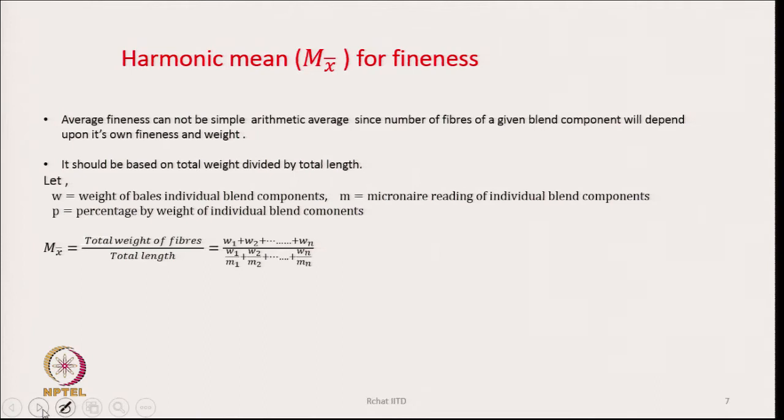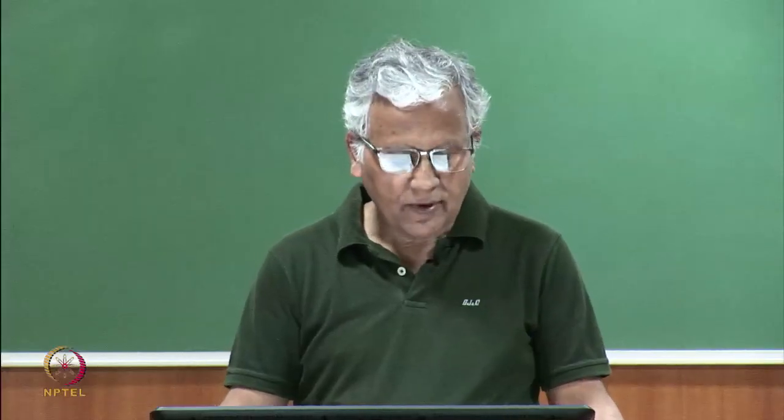And therefore, what is going to be the mean fineness? It is going to be total weight of fibers divided by total length. So, average fineness will be total weight of fibers divided by the total length in the mix.